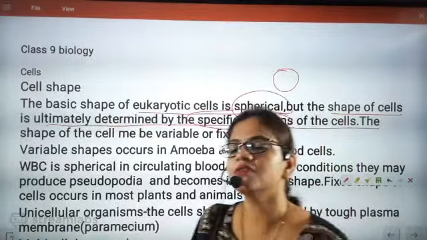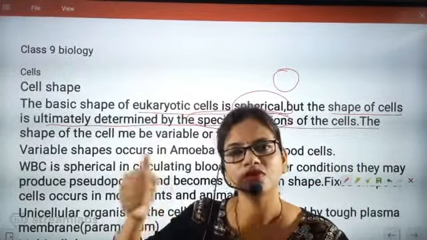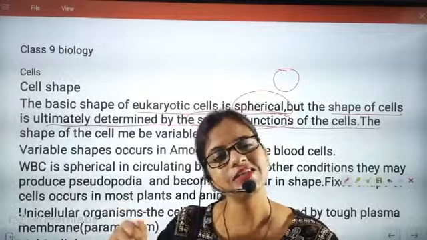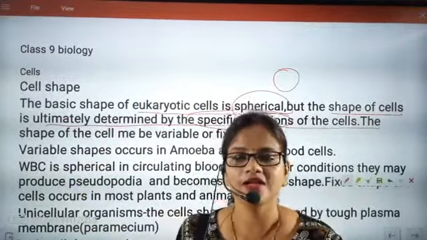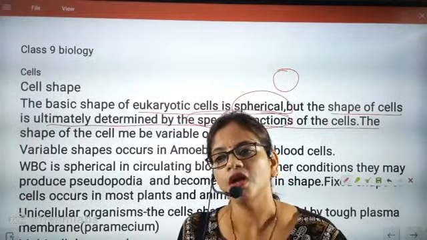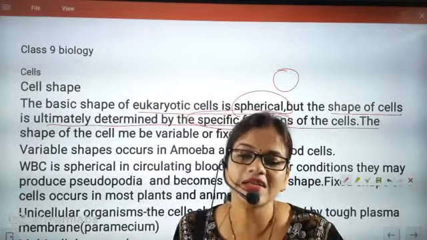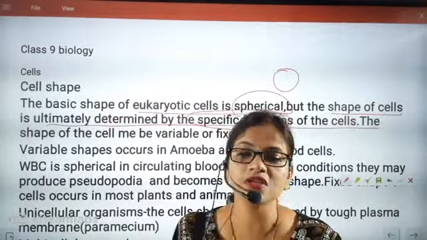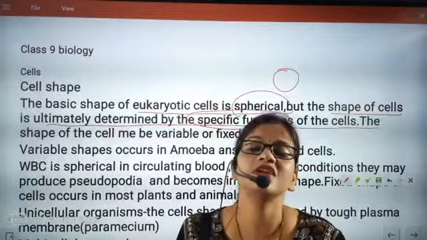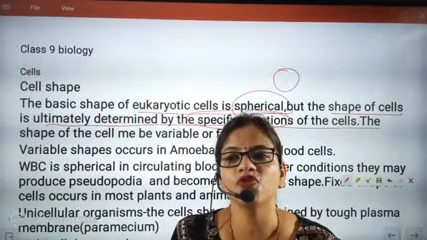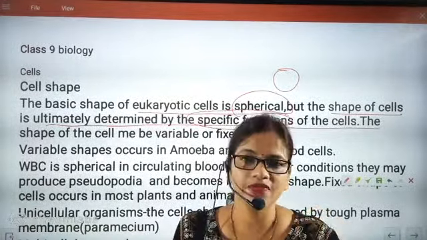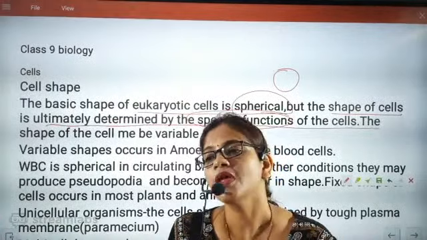Accordingly, if it is a muscle cell, a neuron cell, or a kidney cell, these three different cells are different because they are specialized for three different functions. Kidney cells are specialized for filtration and are present inside the kidney.